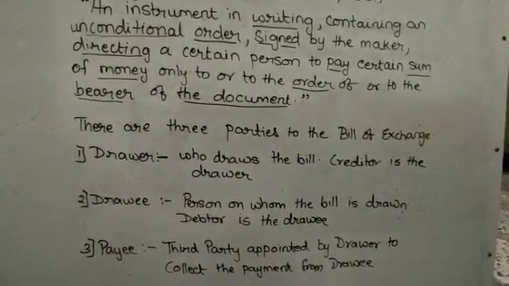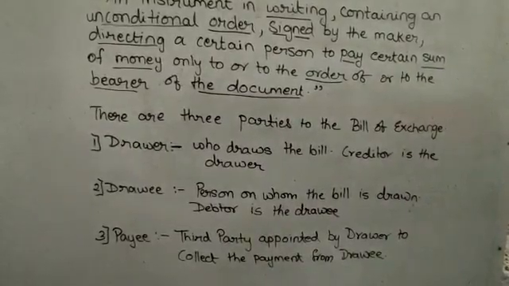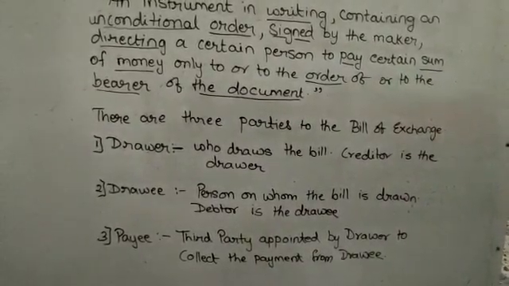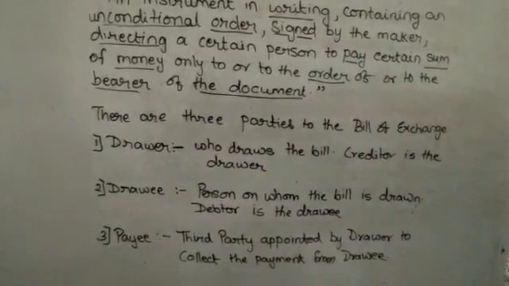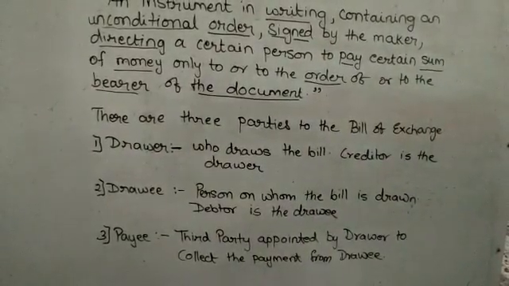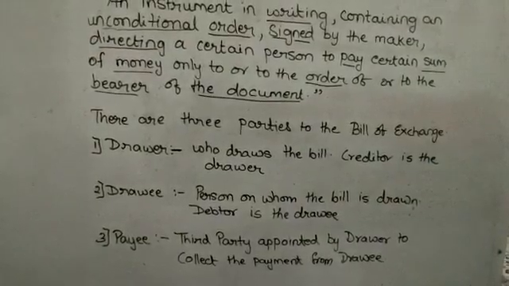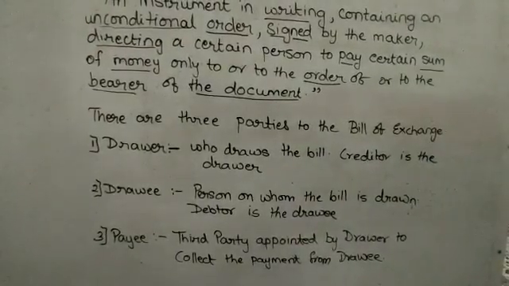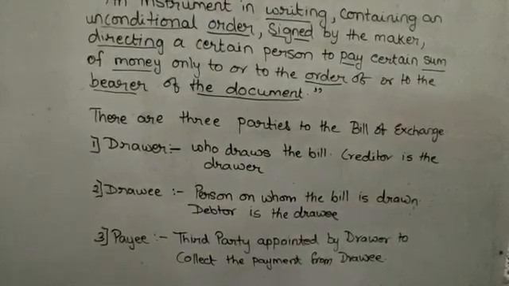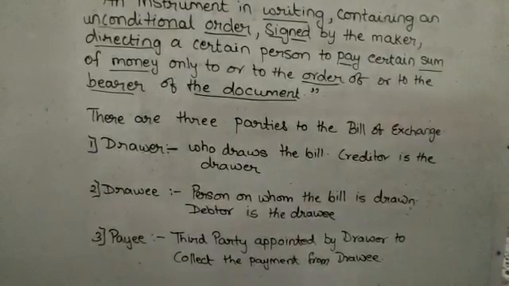Next is the drawee. Drawee is a person on whom the bill is drawn. It is the person who is indicated, who is pointed out in the transaction. So that person is called the drawee. So the debtor is the drawee in the transaction.